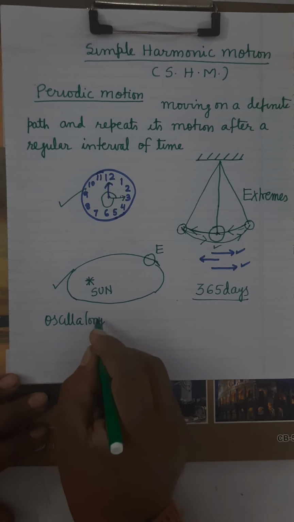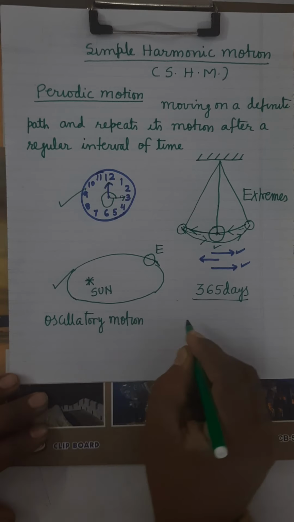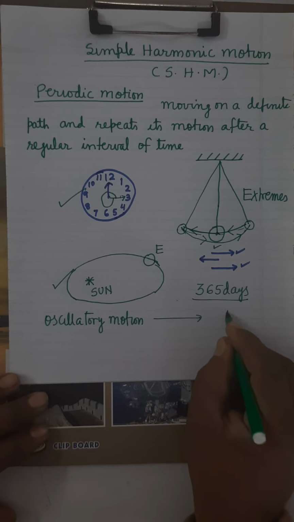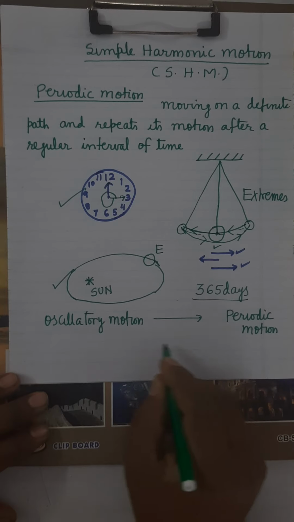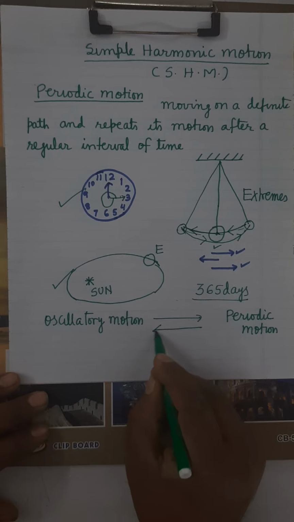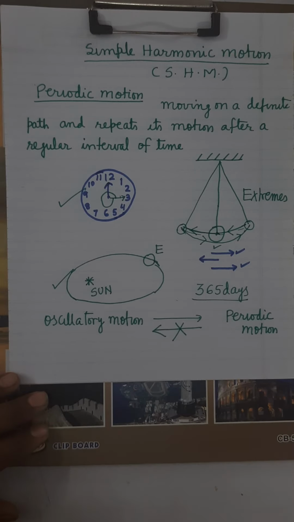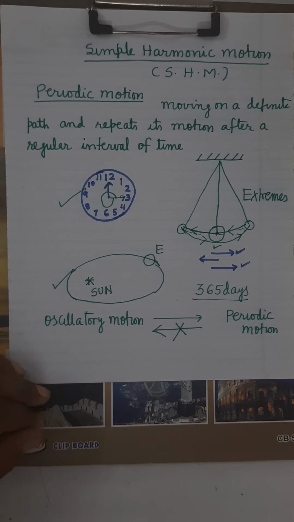Oscillatory motion. Now see here, all oscillatory motions are periodic. This we know. All oscillatory motions are periodic motion. But all periodic motions are not oscillatory. It need not be correct that all periodic motions will be oscillatory.